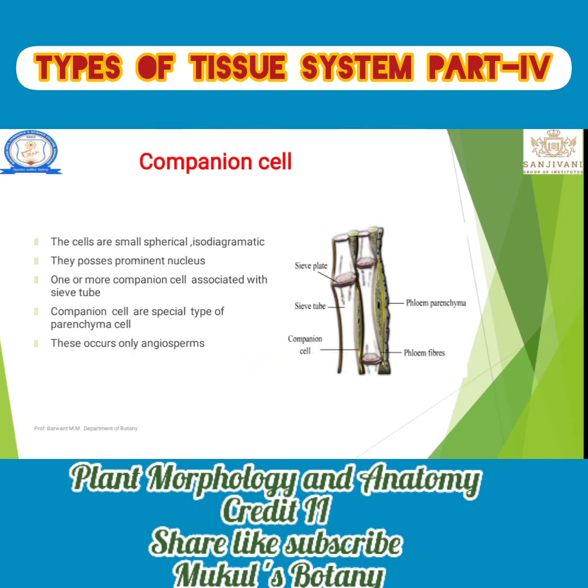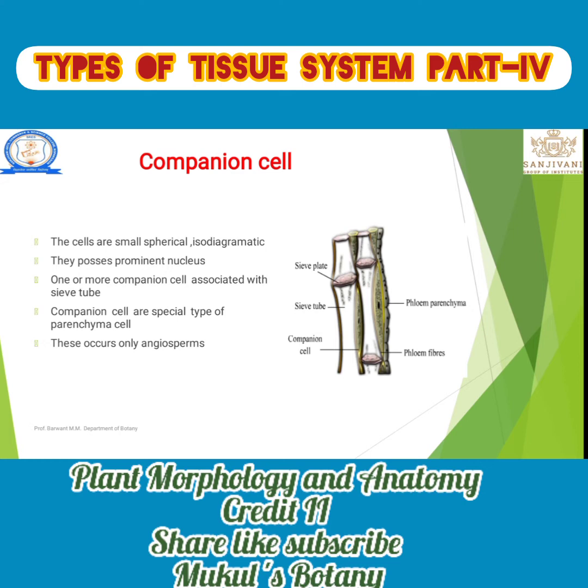Next is the companion cell. The cells are small, spherical, isodiametric. Near the sieve tube, companion cells are present. They possess a prominent nucleus, and one or more companion cells are associated with the sieve tubes. Let's see where the companion cells are present. Between two sieve tubes there are green colored structures, that are known as companion cells.